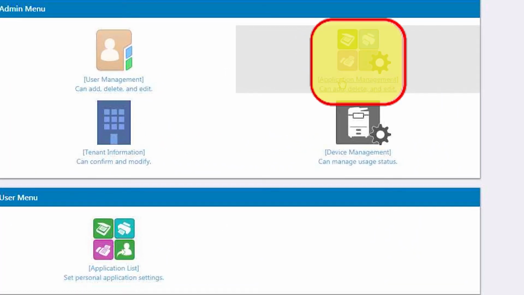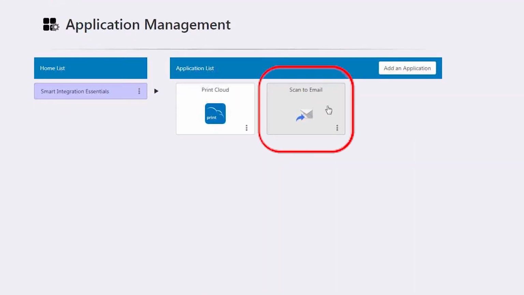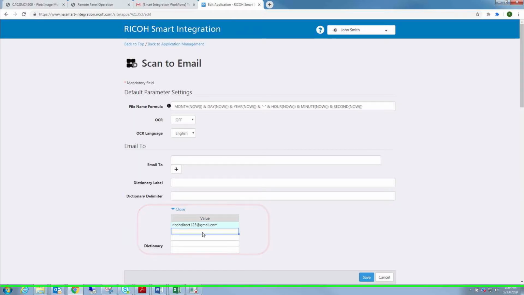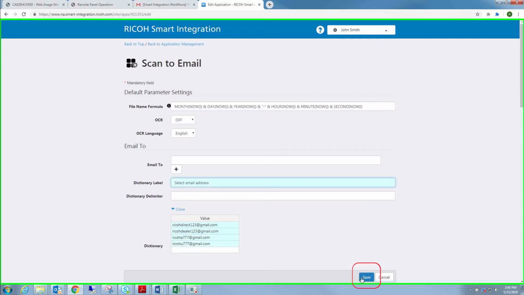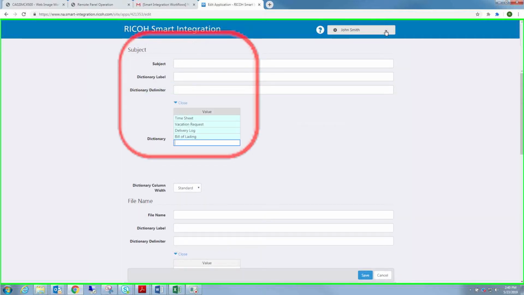Click on Application Management. Click on Scan to Email. Add frequently used email addresses in the dictionary and click Save. If necessary, add frequently used subject lines.